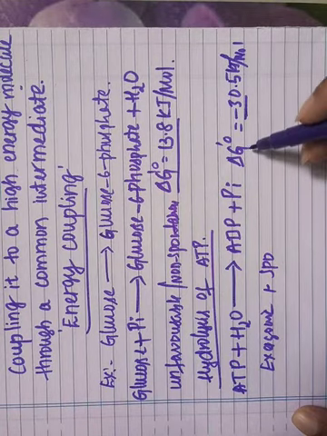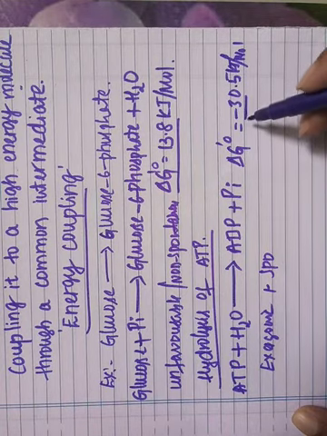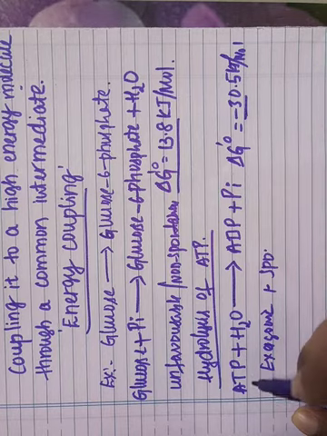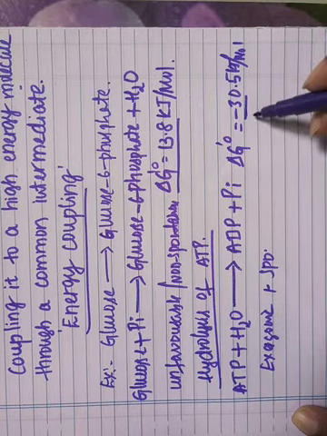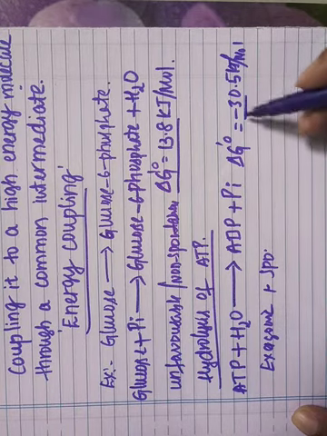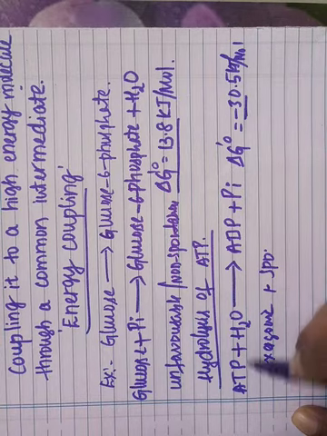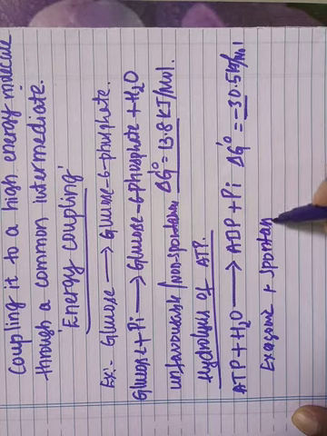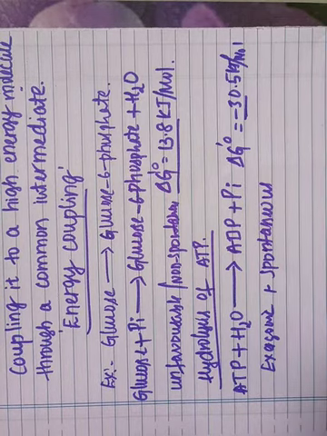For a reaction to be spontaneous, the change in free energy should be negative. So the hydrolysis of ATP is a spontaneous process, and this reaction is thermodynamically favorable.